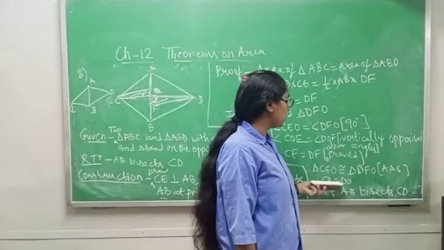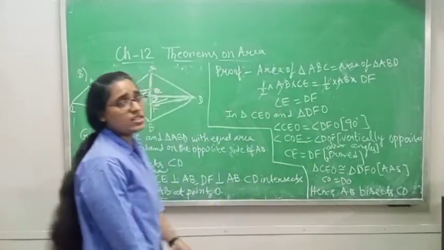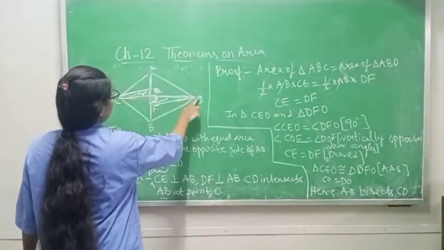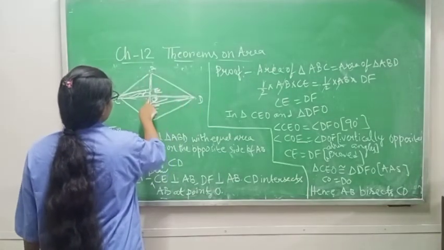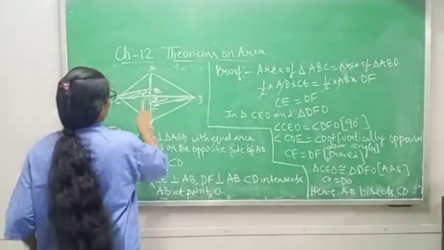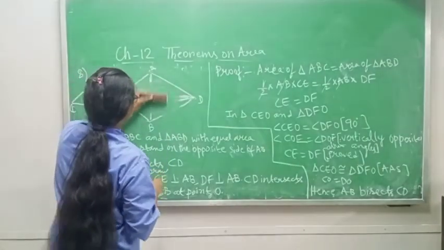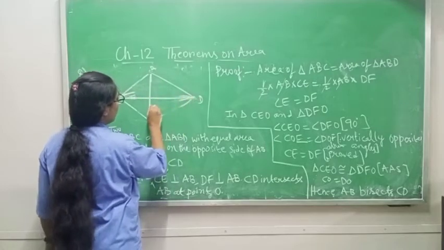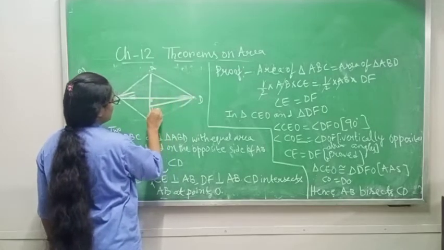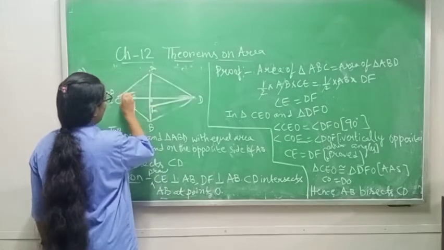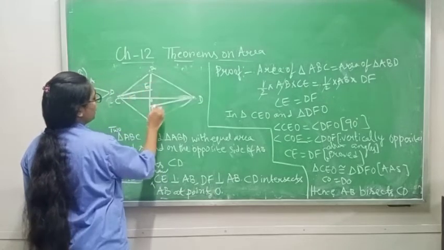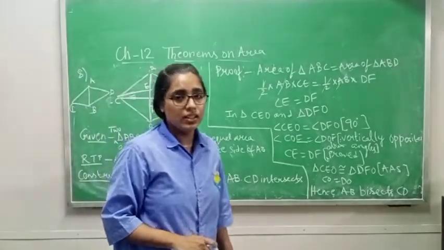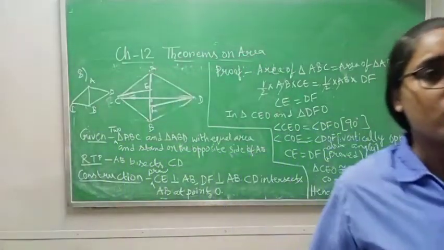If you prove both are equal, then you can say hence AB bisects CD, because CD is a line and AB bisects it at point O. This is point O, this is F and this is E. So CO equals DO, hence AB bisects CD. Okay, complete this one.